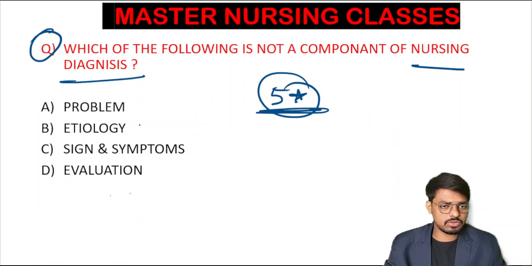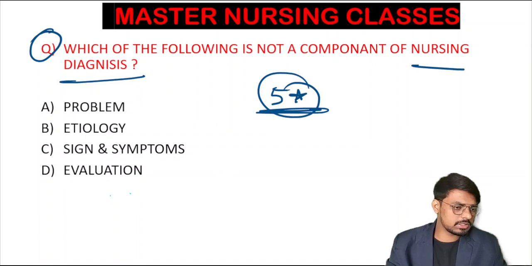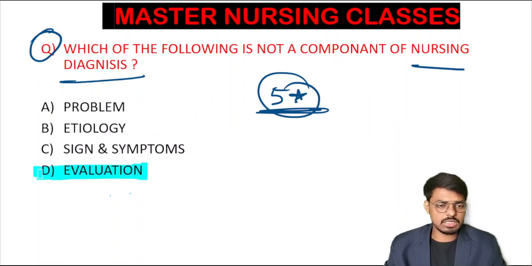Very simple and faster question. Problem, etiology, sign, symptom, and evaluation. Among these four, which one is not considered a component of the nursing diagnosis while making the nursing diagnosis? Yes, very good students. Who all are mentioning option D? Okay, done. All are mentioning option D as the correct answer. Evaluation is the 100% correct answer.